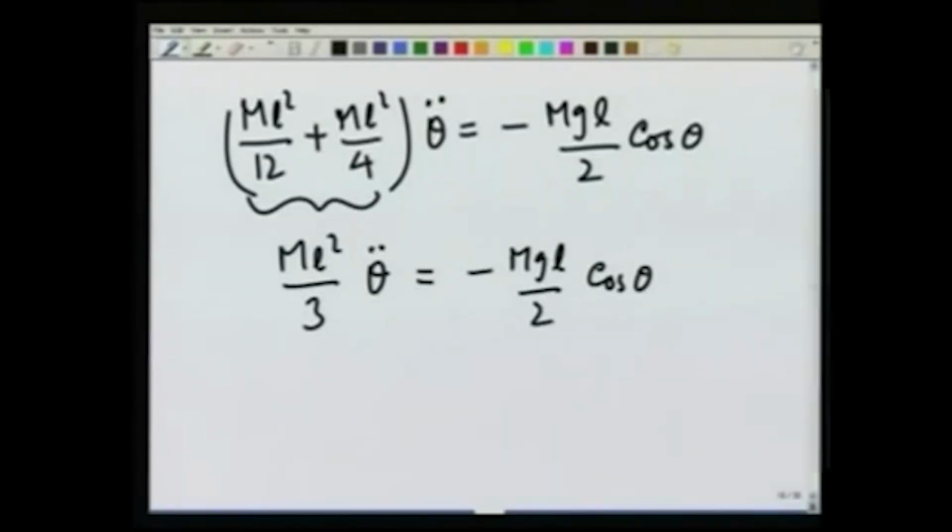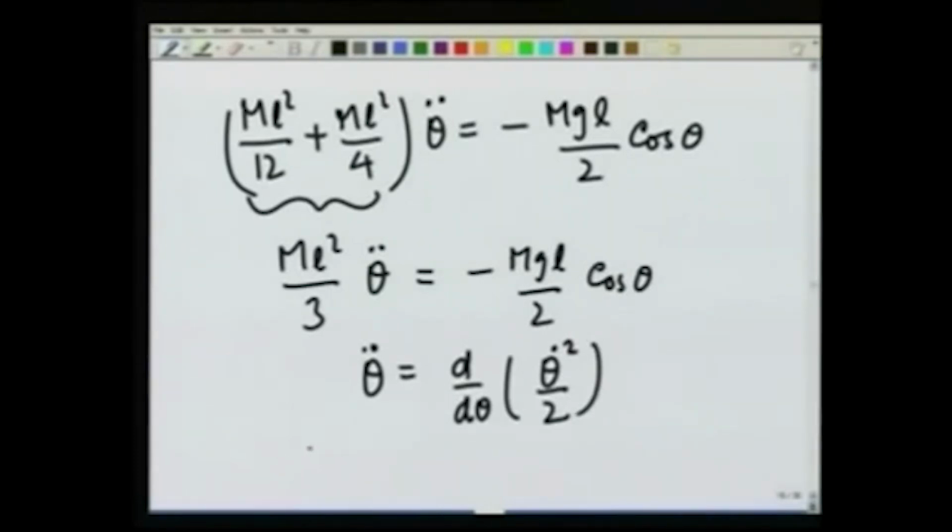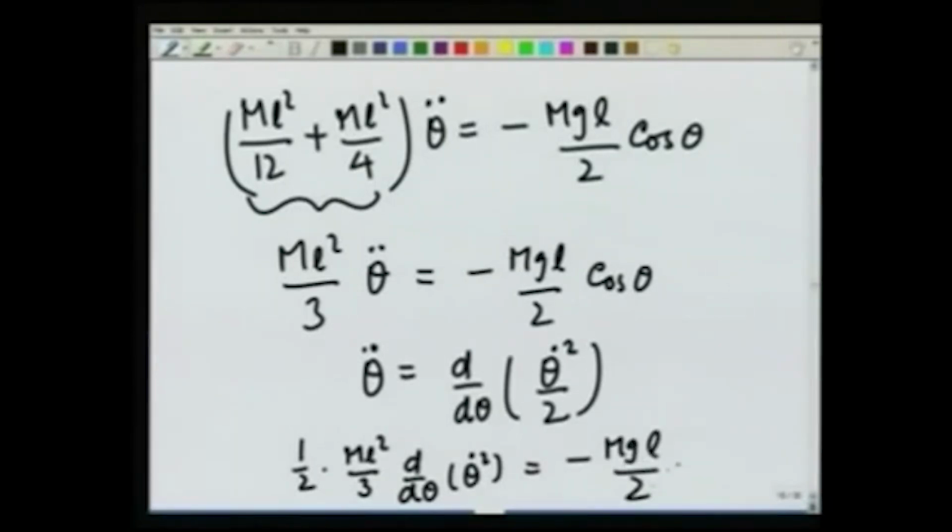I want to integrate this equation, and therefore I am going to write theta double dot as d over d theta of theta dot squared over 2, and therefore this equation becomes 1/2 mL squared over 3 d over d theta of theta dot squared is equal to minus mgL over 2 cosine of theta.